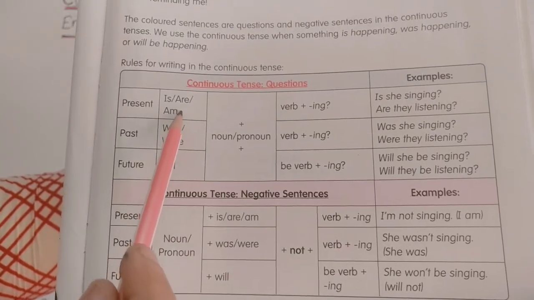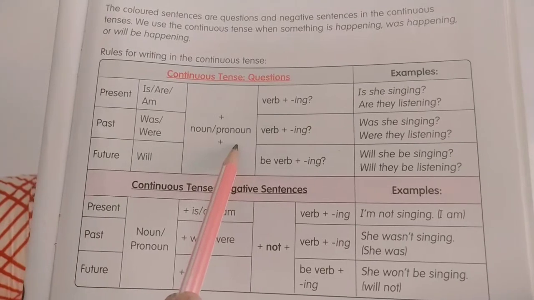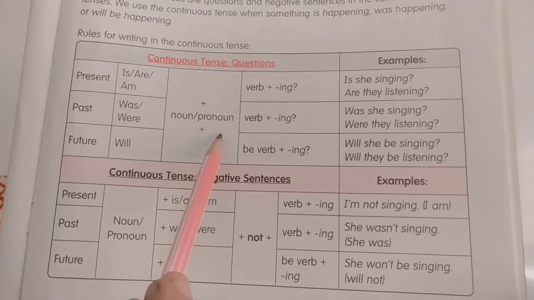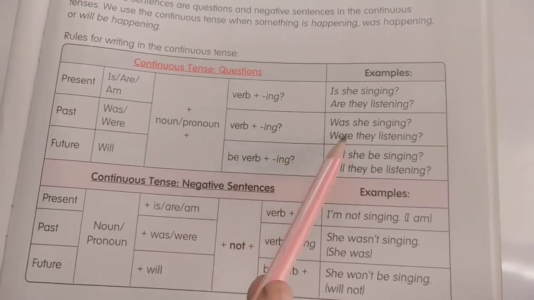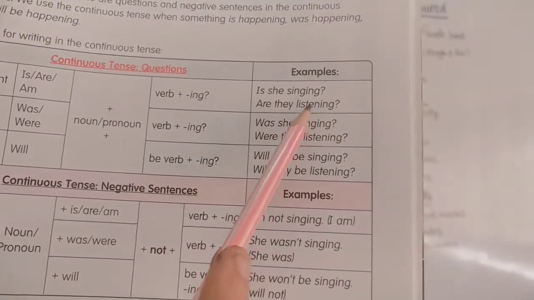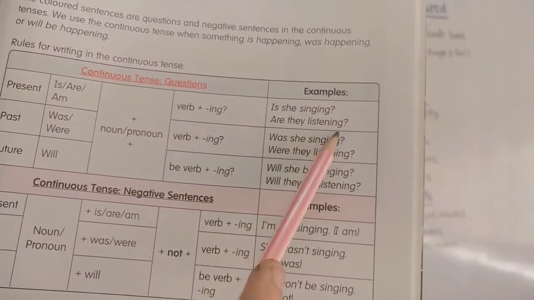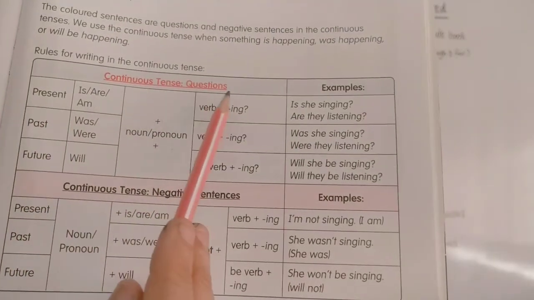We have to select any one on the basis of the subject of the sentence. Okay, after that we are going to use noun or pronoun of that sentence and then verb plus ing. And let's see the examples. Is she singing? Are they listening? So like this we can frame present continuous tense questions.